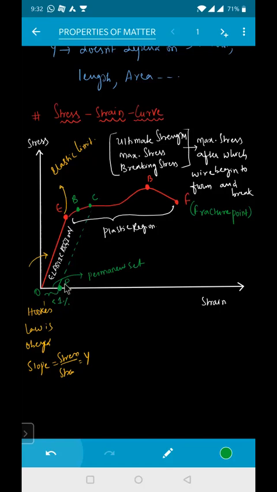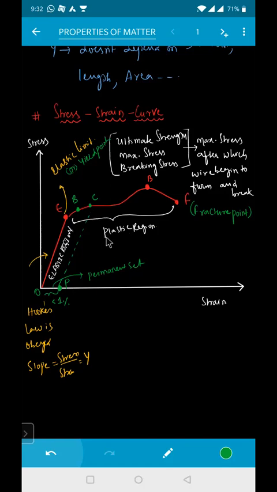Clear? Elastic limit is also called the yield point. Another name for the elastic limit is what? Yield point. That means when the load on the wire is increased above the proportionality limit, it doesn't obey Hooke's law, but still has elasticity. That means the wire will regain its original shape and size on the removal of the load.